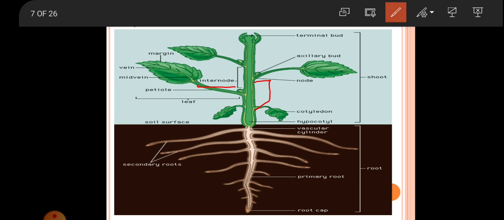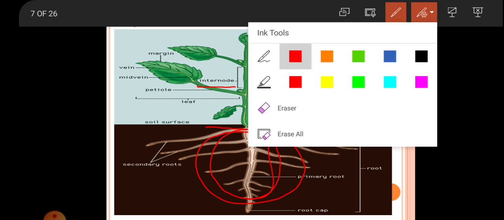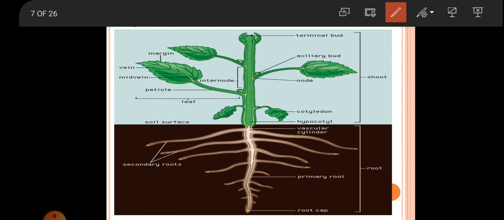Okay, the aerial stem shows the nodes and internodes, and the underground root shows the absence of nodes and internodes. So here you can't see the node and internode region because all parts are the same. Here in the shoot system the parts are different. Different parts arise, like branches and all, but in the root system the parts are the same. So there is no nodal region in the underground root system.